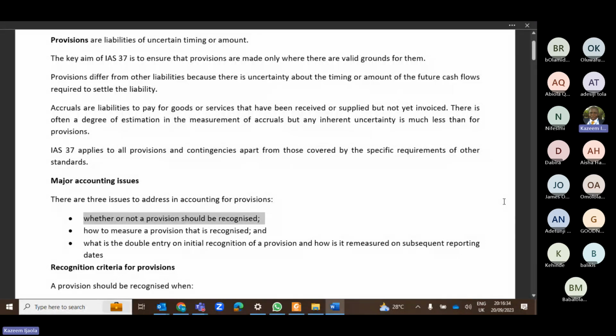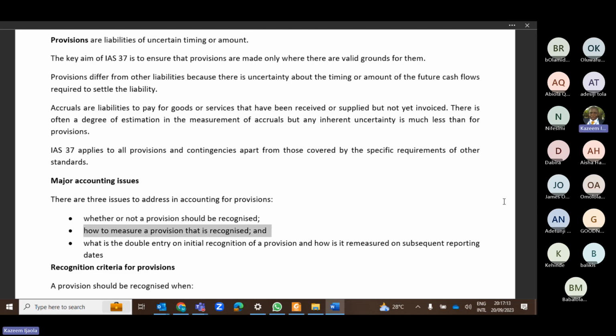Okay. So like I said, there are basically 3 major accounting issues that we are going to address at the end of this course. The first one is whether or not a provision should be recognized. We should be able to answer that question because IAS 37 gave us some strict rules that must be followed before we can recognize a provision. So these questions will be answered with the recognition criteria. Once we are done with the recognition criteria, you should be able to answer whether you should create a provision or not, right? So that's the first issue that we are going to address.